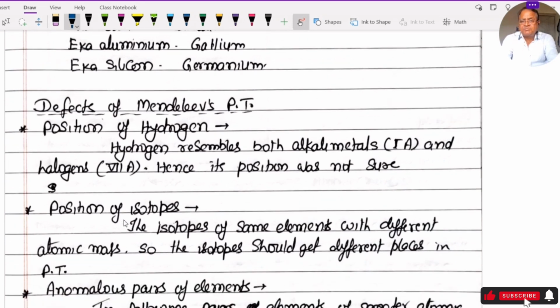डिफेक्ट्स ऑफ मेंडलीव पीरियोडिक टेबल. पोजीशन ऑफ हाइड्रोजन. Hydrogen has similar character with alkali metal group 1 and halogen group 7. Hydrogen has one valence electron, similar to group 1, and one electron less than the nearest noble gas, similar to group 7. Hydrogen forms compounds in +1 oxidation state, similar to alkali metals, and -1 oxidation state, similar to halogens. Hence its position is not certain.